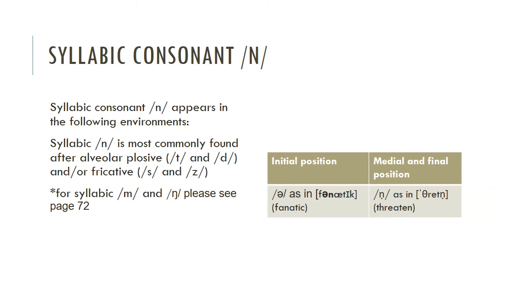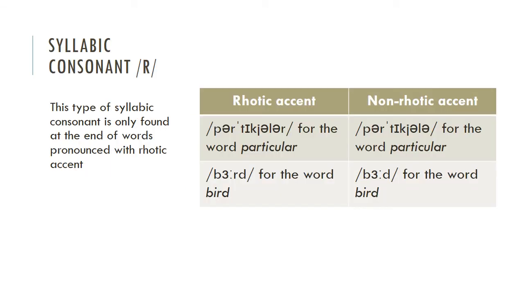Next is syllabic consonant N. Syllabic consonant N appears in the following arrangement. Syllabic N is most commonly found after alveolar plosive t and d and fricative s or z. So the phonological structure in initial position as in phonetic and medial and final position, for example, n as in threaten. And the last is syllabic consonant R.